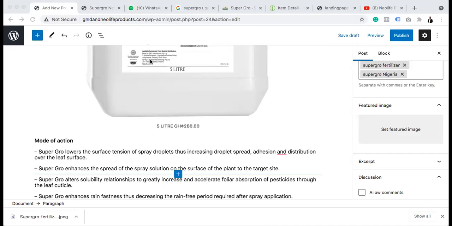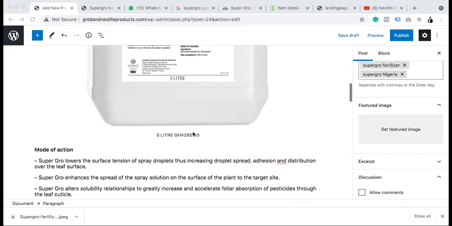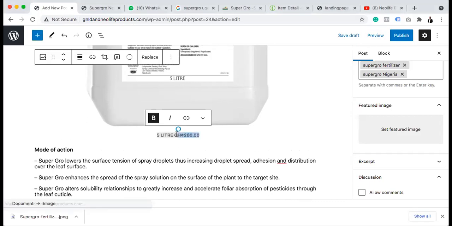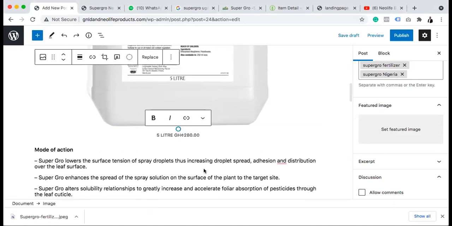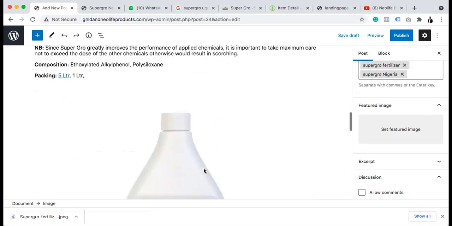Nigeria retail price list. So super grow is 22,850 for 5 liter Nigeria. Oh my god. 22,850.